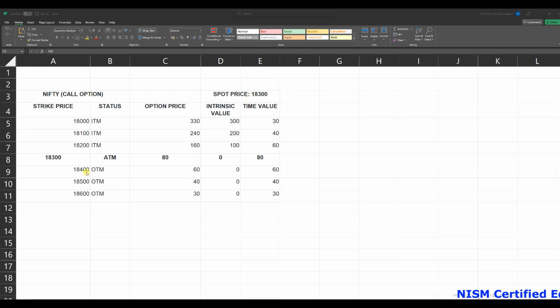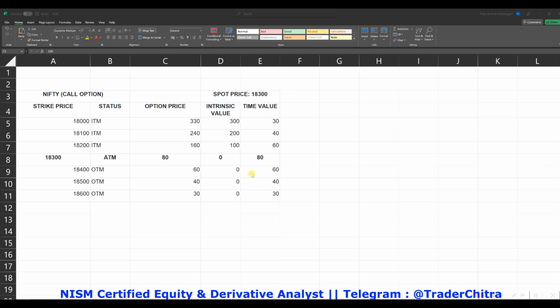Next we will go to the OTM. OTM means the strike price will be more than the spot price. So anything more than 18,300 will be OTM. 18,400 is the nearest OTM. Okay, so there the option price is 60, and there is no intrinsic value, only time value. So OTM will have only the time value.